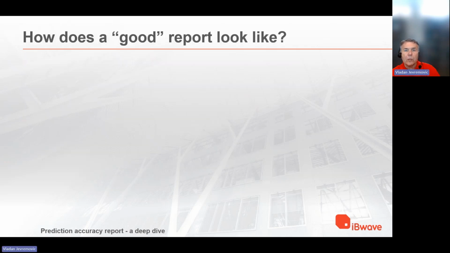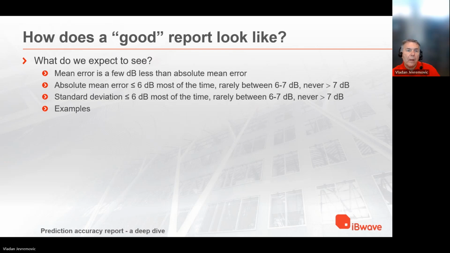So how does a good report look like? What do we expect to see? Mean error should be a few dBs less than absolute mean error. Absolute mean error should be less than 6 dB most of the time, rarely between 6 and 7 dB, and never above 7 dB. Standard deviation is the same. It should be less than 6 dB most of the time, rarely between 6 to 7 dB, and never greater than 7 dB.